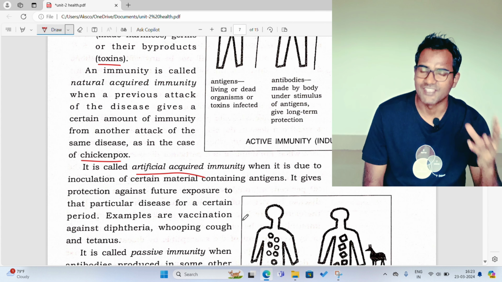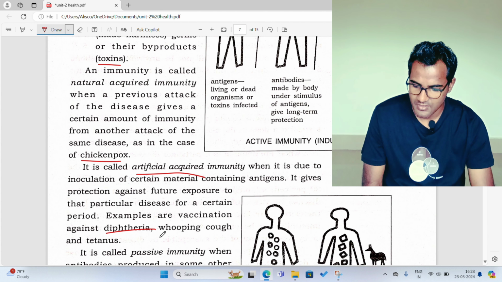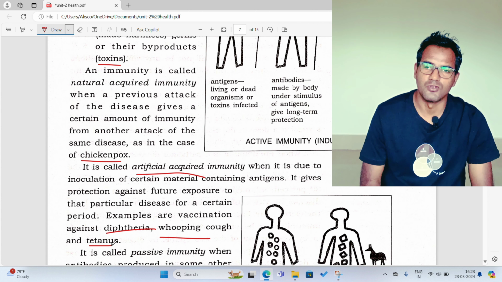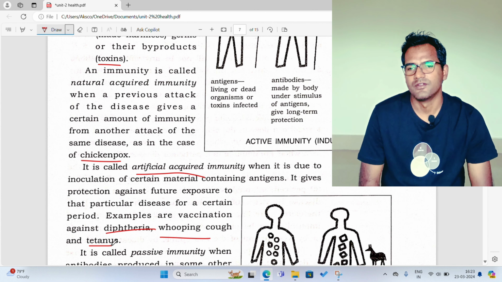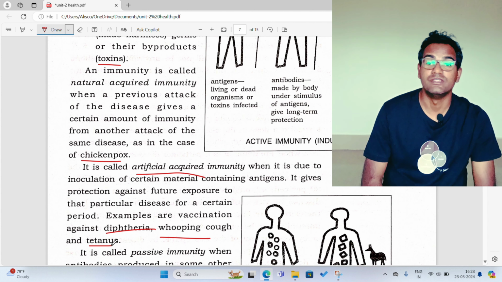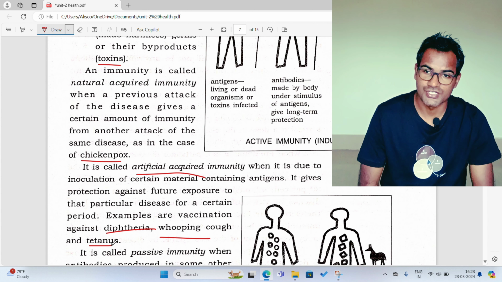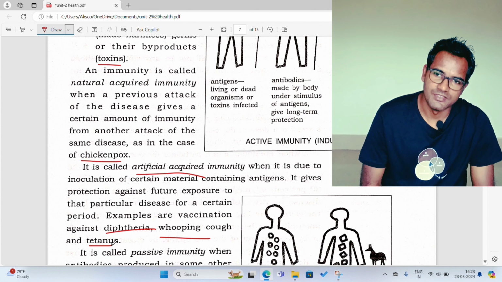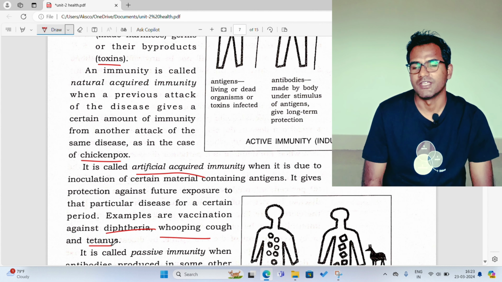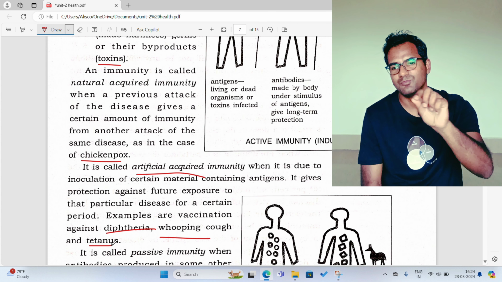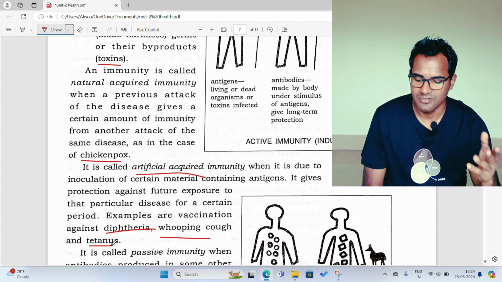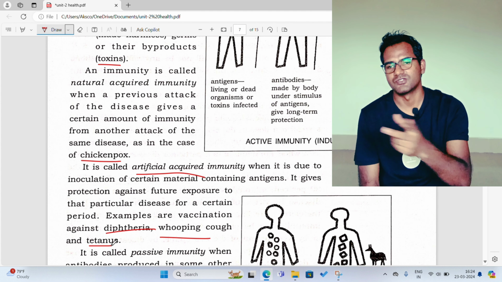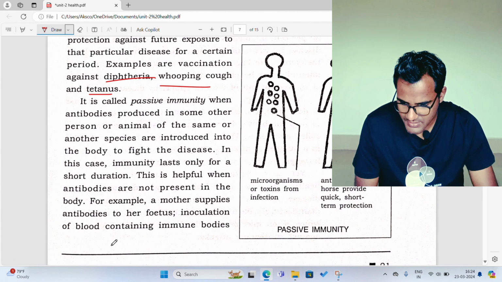And vaccines are available for diphtheria, whooping cough, and tetanus. So you will see the mother with small babies, like 2 years, 3 years, or 6 months, 3 months. What do they do? They frequently go to the doctors and visit them. Why? For the vaccination, right? They have the vaccination card with them. Your mothers might also be having. So they have the vaccination card, and there the doctor writes BCG or whatever vaccination you are getting, and you are getting injections here. That is called vaccination, right? Let's see the next.